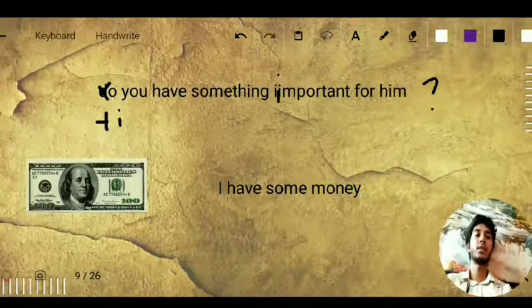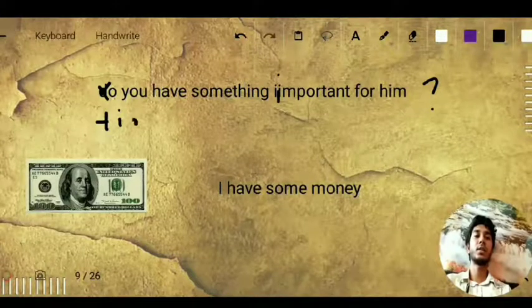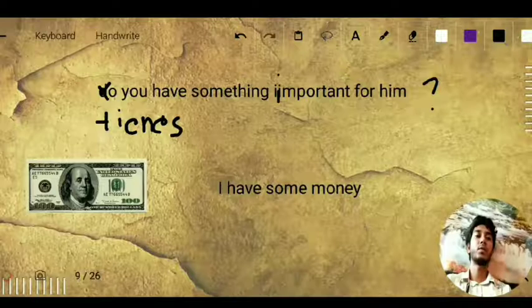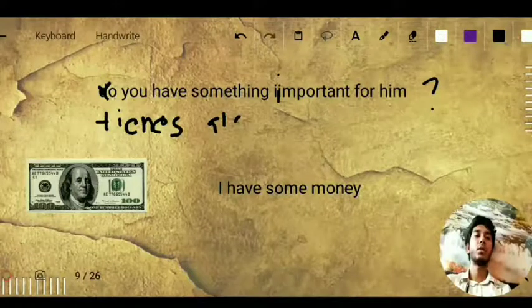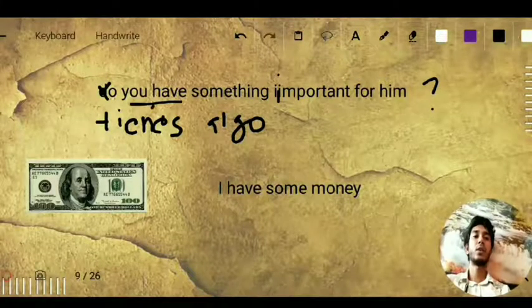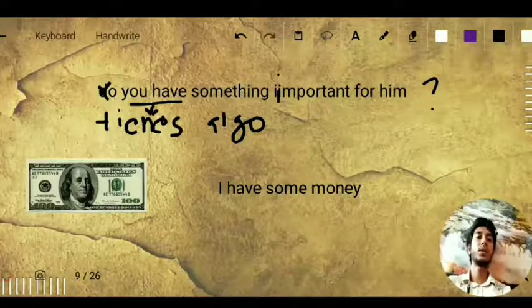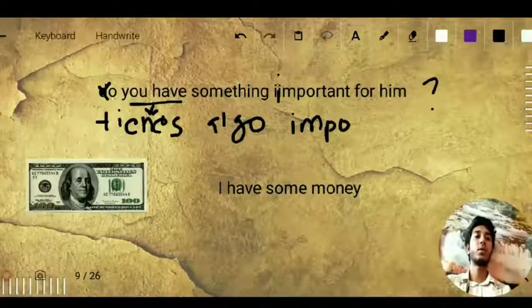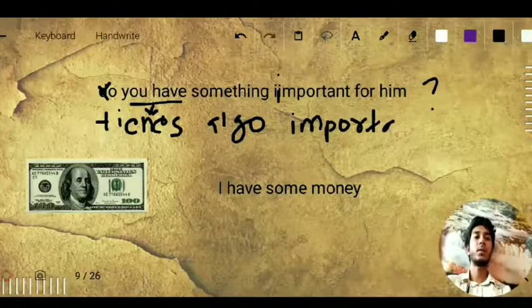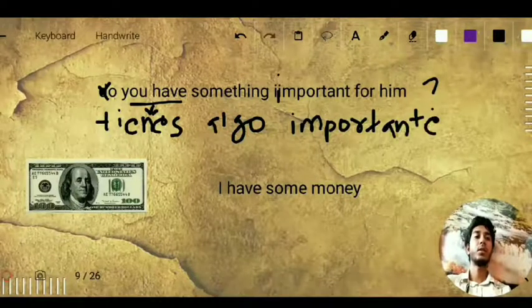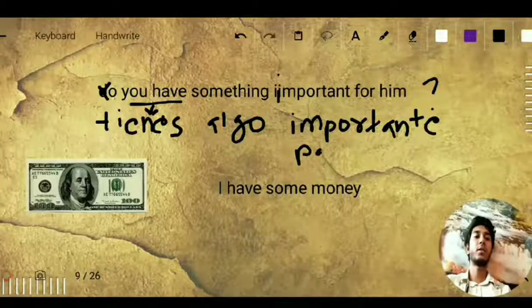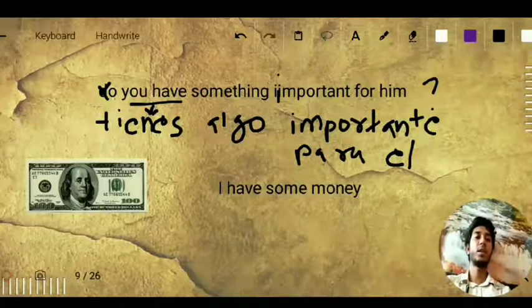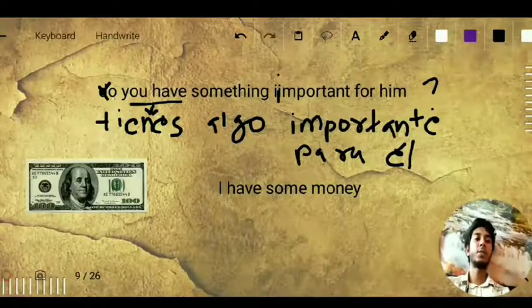The ending is in s for the second person, T-I-E-N-E-S, tienes. Tú tienes algo. Important is importante. For him is para él. Para mí, para ti, listen, para él.